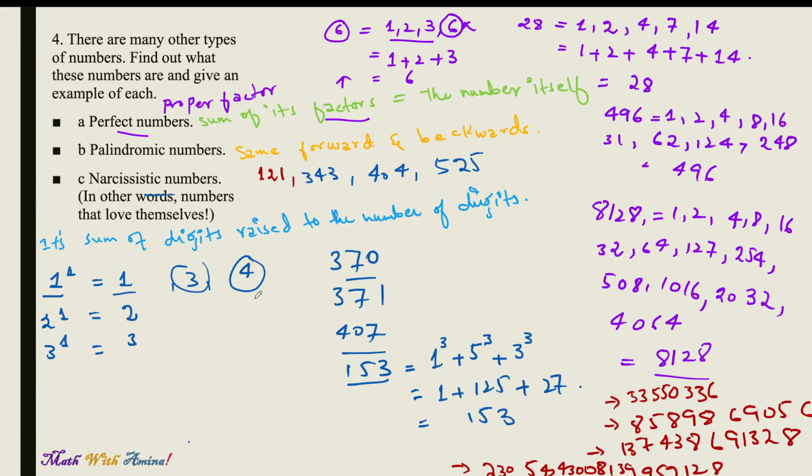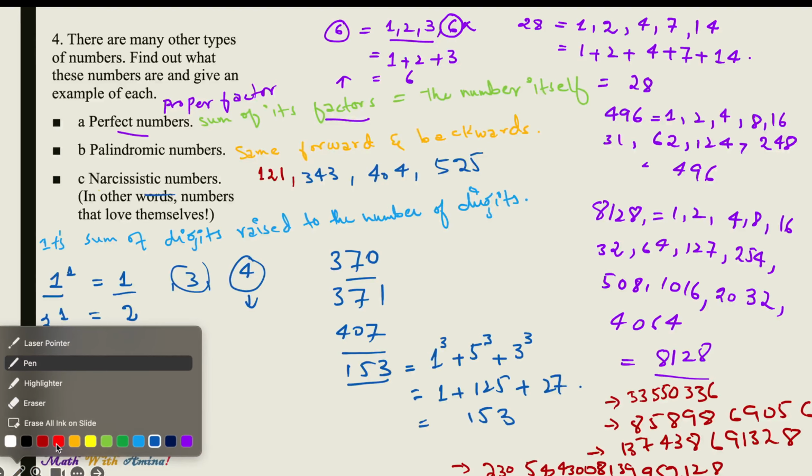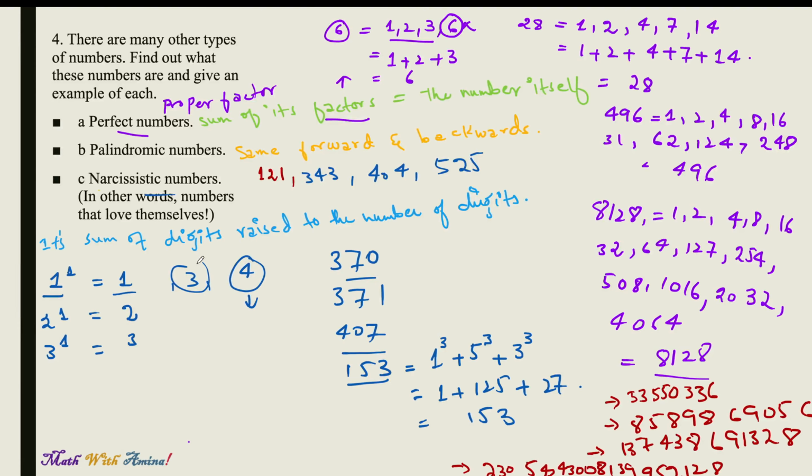We also have 4-digit narcissistic numbers. These 4-digit numbers can be, let's say, 1634, 8208, 9474. I will try to explain this one or show you this one.